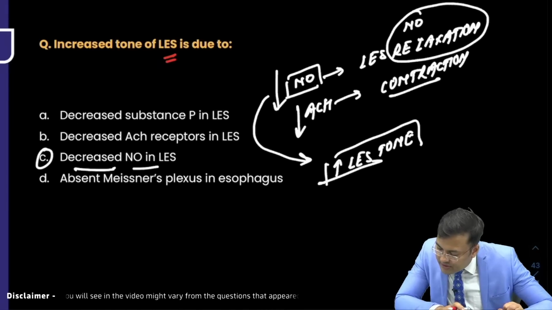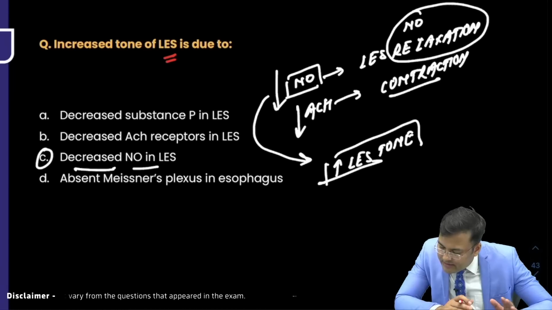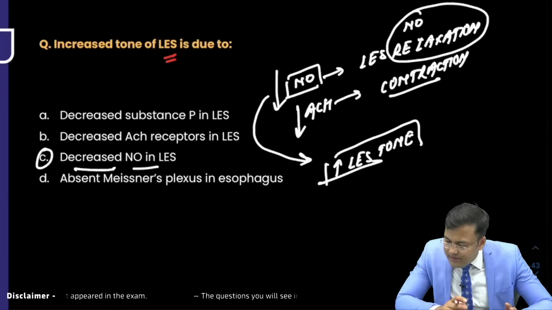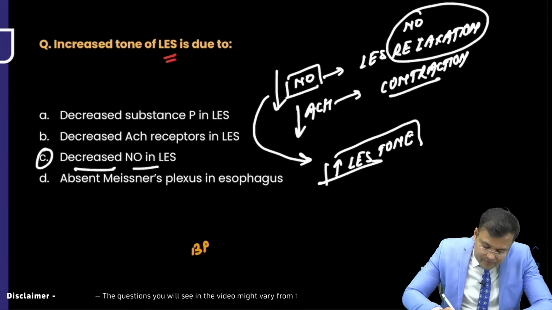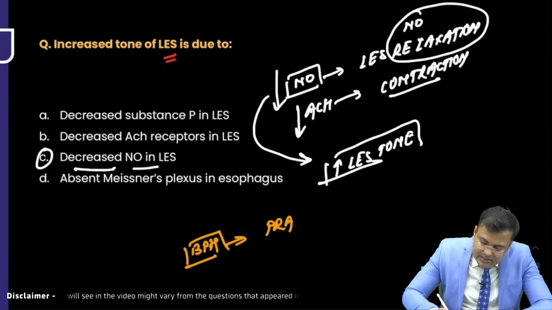One question was like, first to be done in BPH, the option was prazosin, rest I don't remember. Shivam wants to say, does anybody remember any question related to BPH? I'm waiting for your reply. Do you remember any question related to BPH in which we give prazosin?